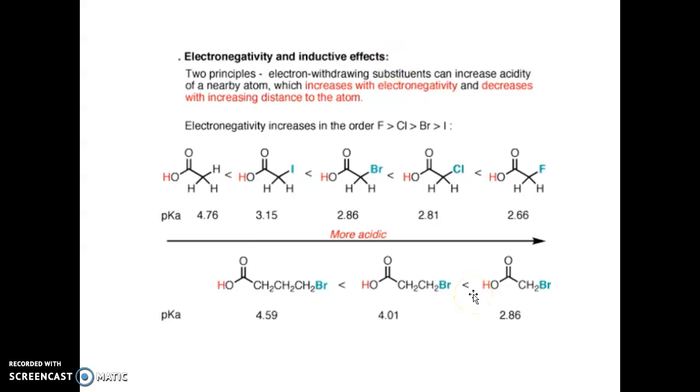So that will pull the electrons towards it, and the acidic character will increase.